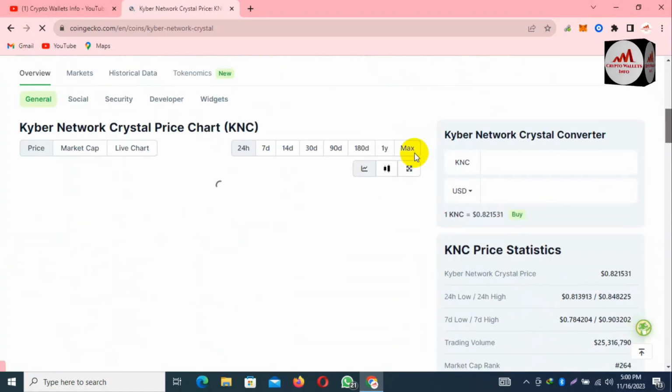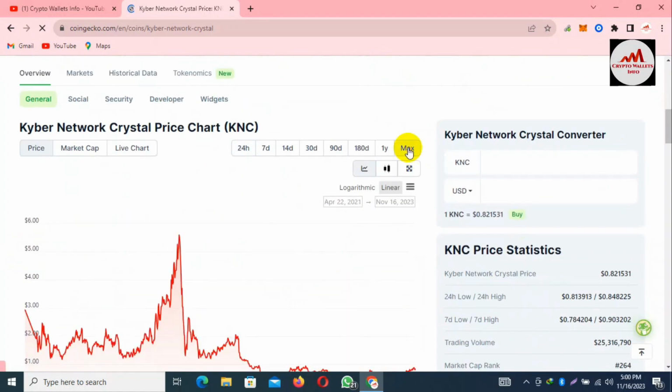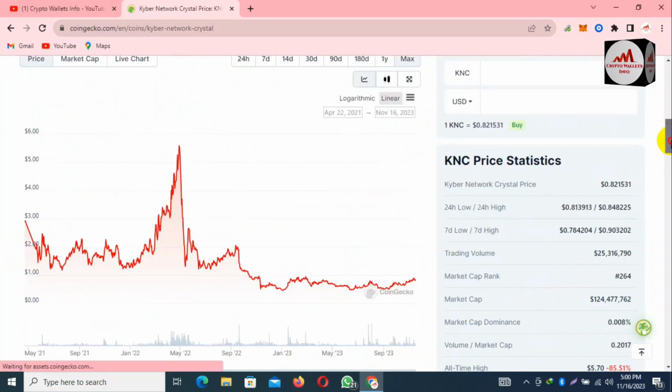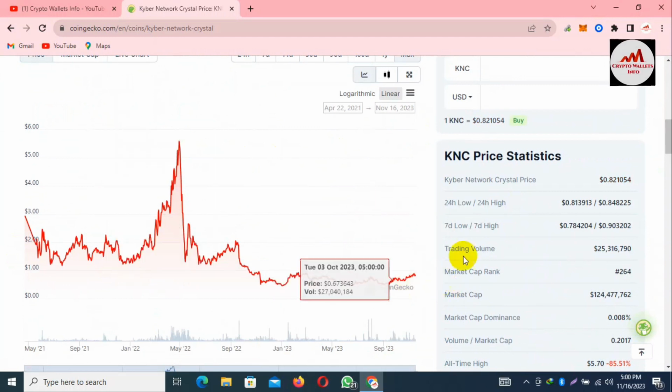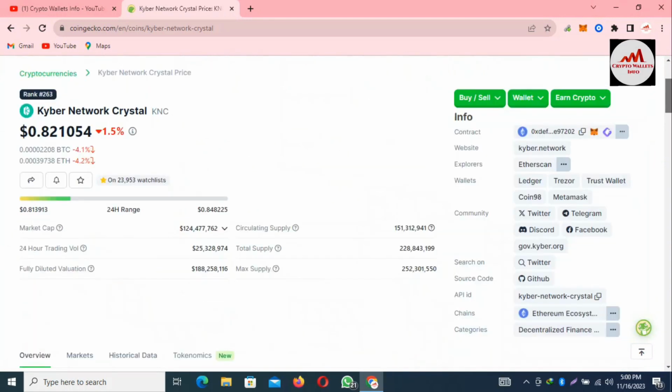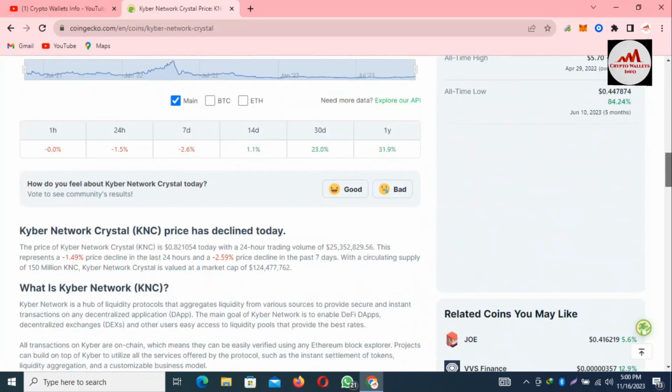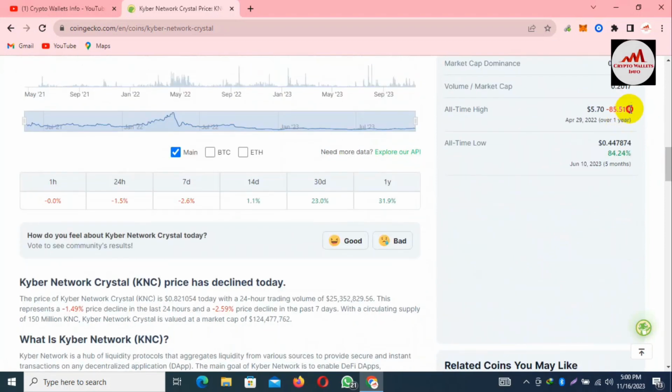If you check the graph, click on maximum, and you can see the all-time high price of this token is $6, and this time the price is only 82 cents, 85% down from the all-time high almost 1 year ago.